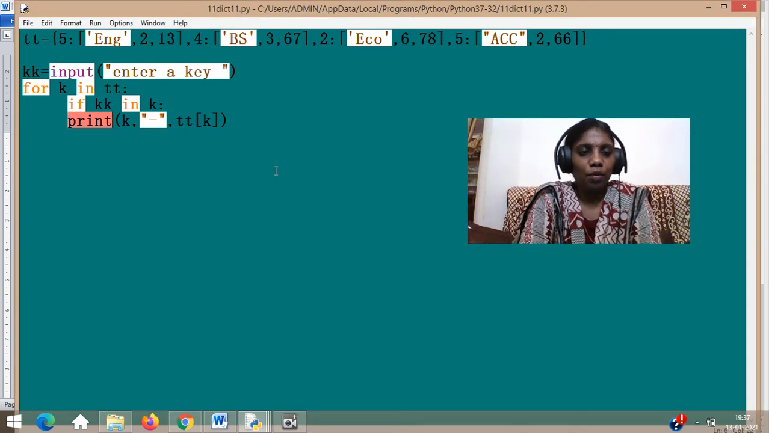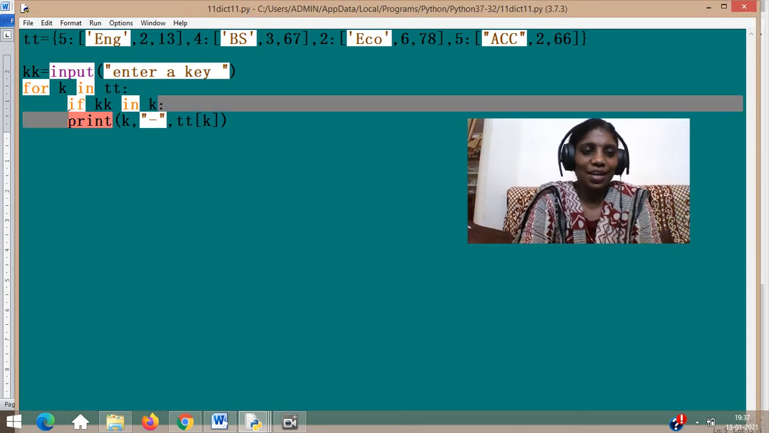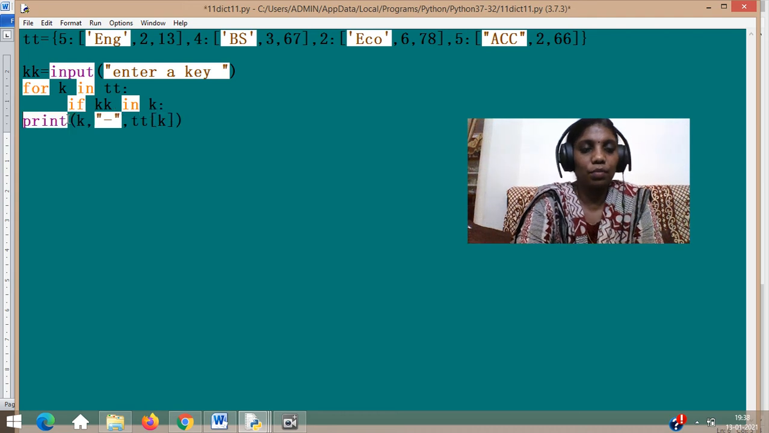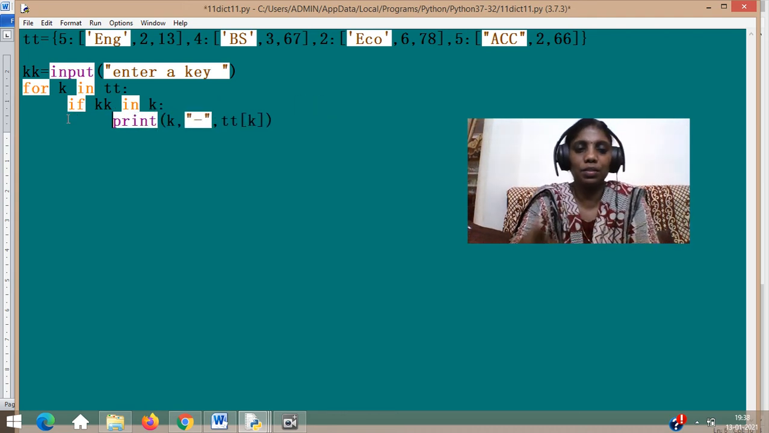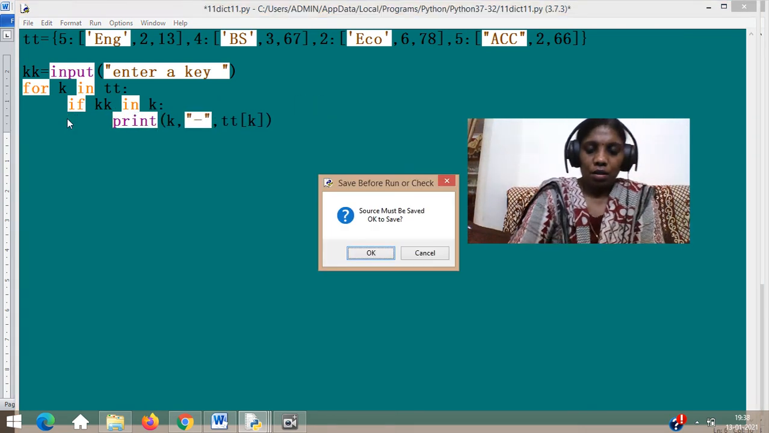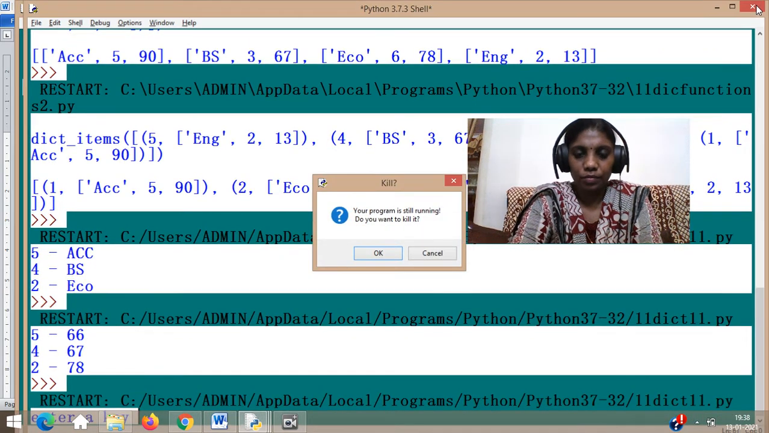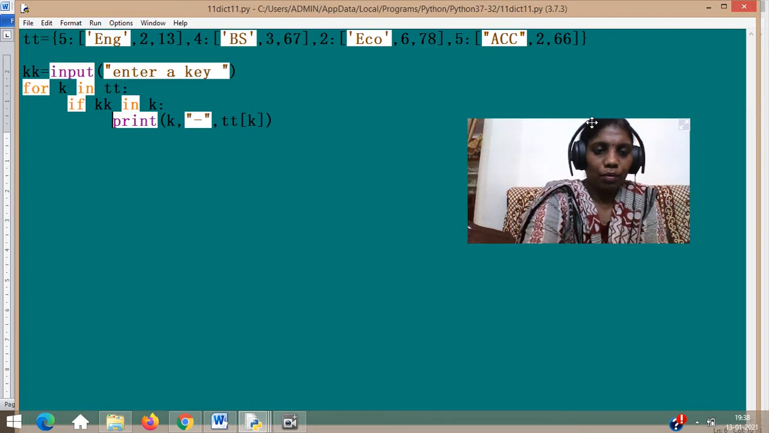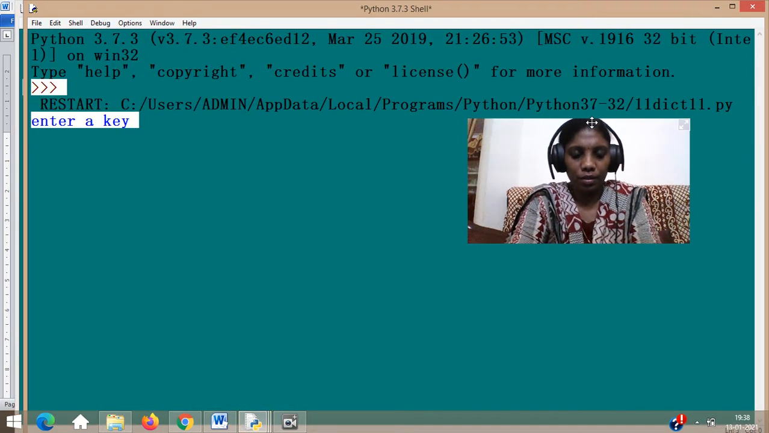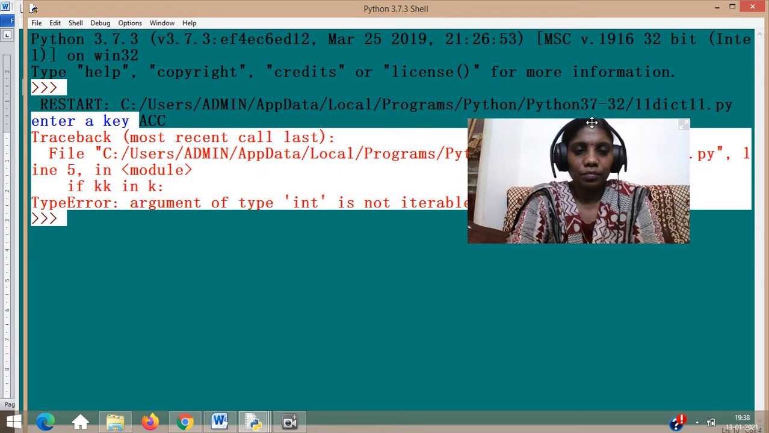I got an unexpected indent block error. Let me see. Yes, the mistake is I didn't use my if condition and print properly. This is the way I should be writing. So I am going to run the program, enter the key. If I write here, I think ACC is there.